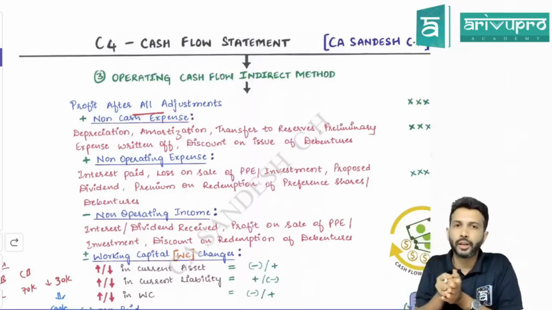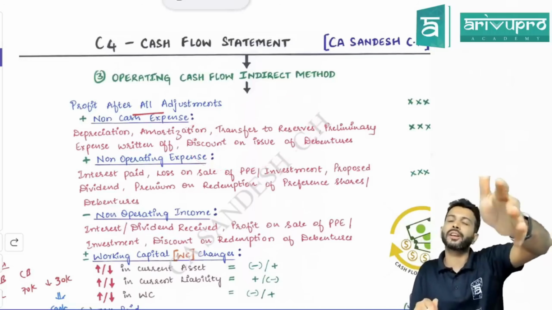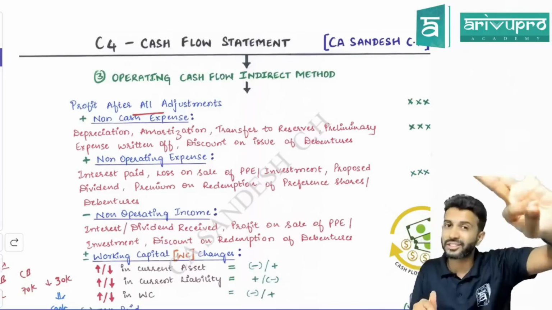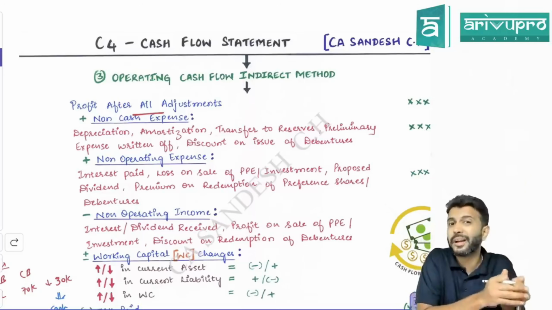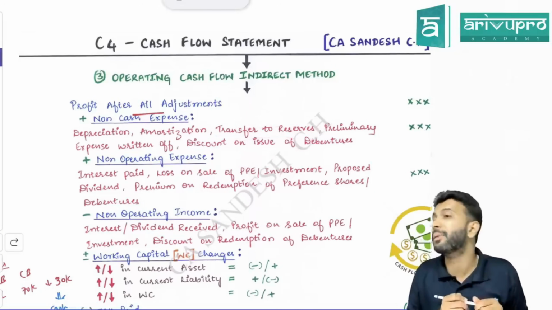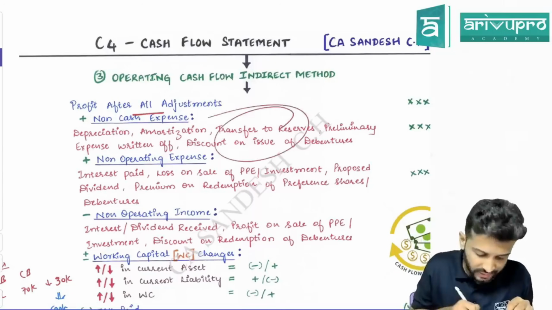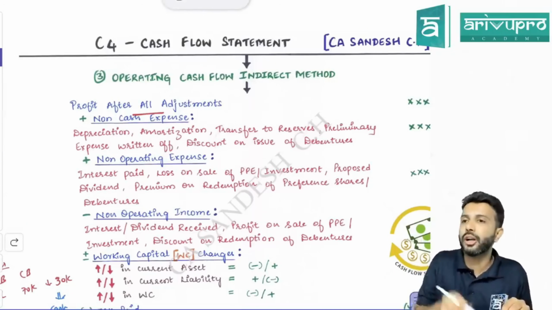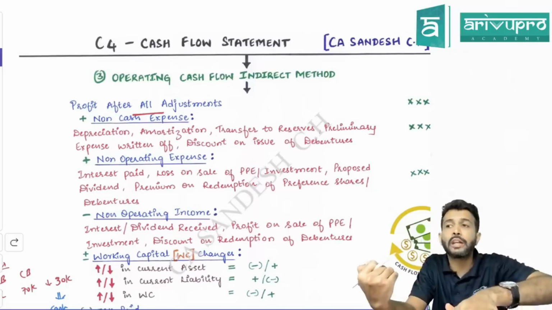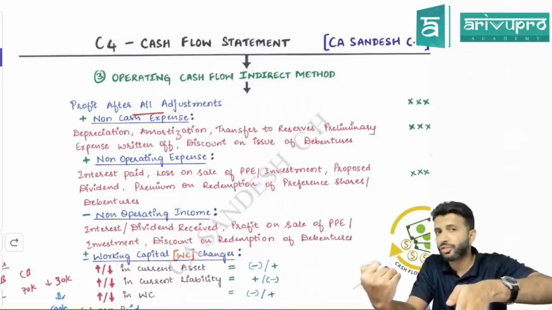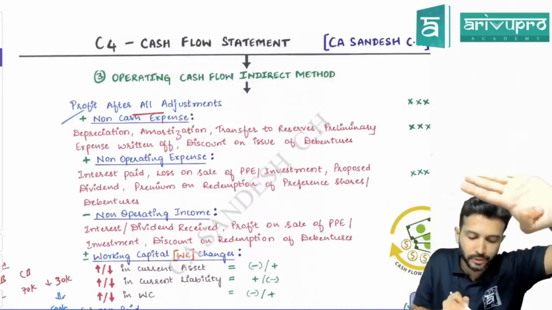Some of the examples of non-cash items, I've brought in the problems in the adjustments. Some of the common examples of non-cash expenditure are depreciation, amortization, transfer to reserve, preliminary expense written off, miscellaneous expenditure written off, discount on issue of debentures. Shares cannot be issued at discount, but debentures can be issued at discount. So all this, if it is there, means it's a non-cash expenditure. Due to this, your P&L has reduced, so operating cash flow also has reduced. But cash has not gone out. Hence, what do we do? Add back. That's the first adjustment.